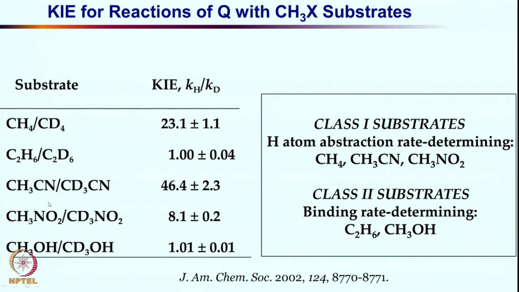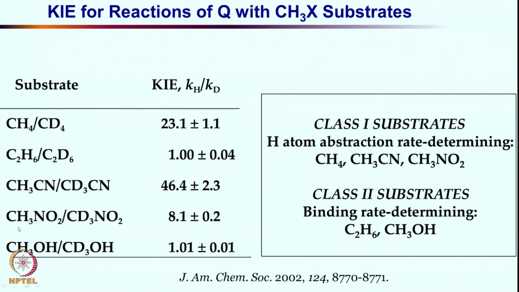Overall, many different substrates are studied, okay, and this remains quite interesting. For methane, as you see, it is 23.1 plus or minus 1.1. This is the kinetic isotope effect value for CH4 and CD4. The C-H bond breaking is rate limiting, and therefore there is a huge kinetic isotope effect.